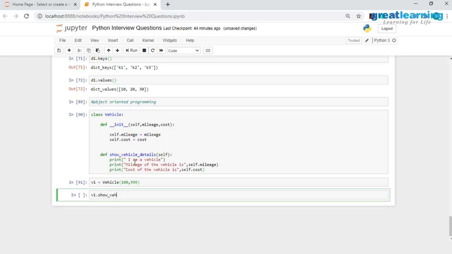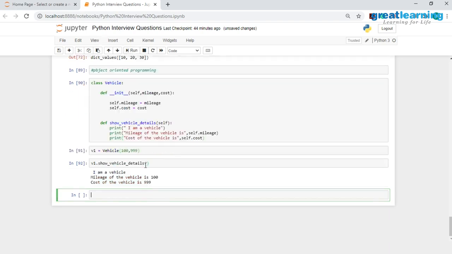v1.show_vehicle_details, and when I hit run, you would see that I have printed out "I'm a vehicle," the mileage of the vehicle is 100, and the cost of the vehicle is 999. So we have our parent class ready.